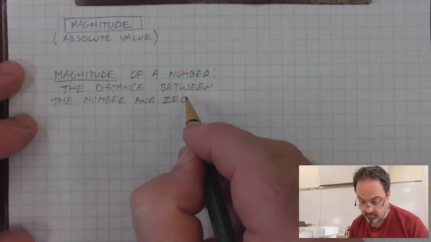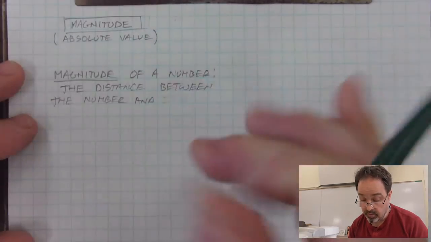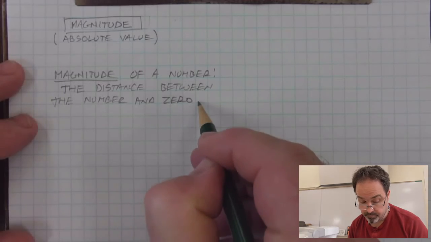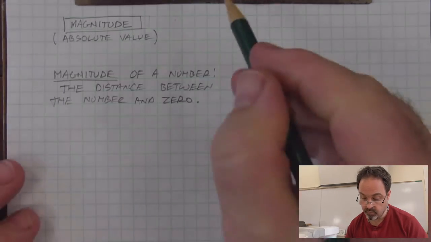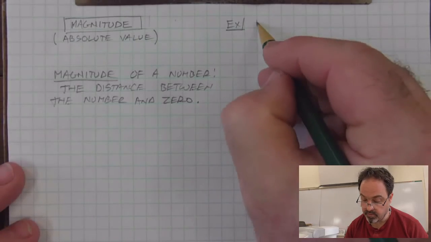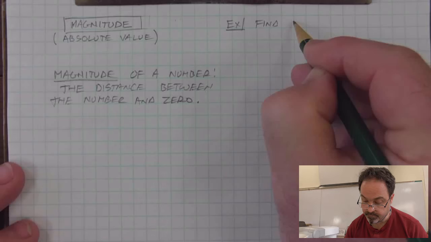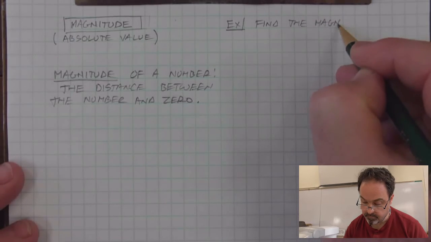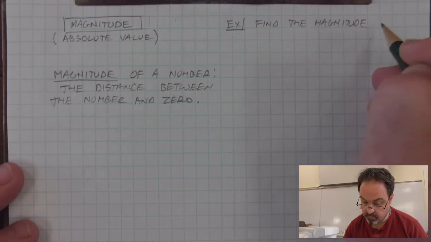And a number line can help us, for example, find the magnitude of the number -4.